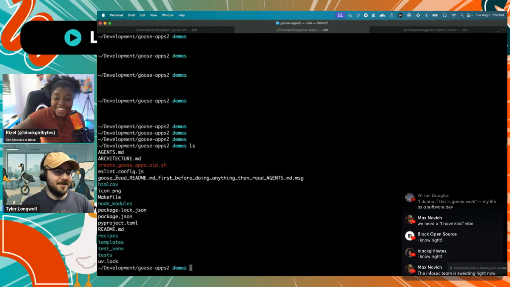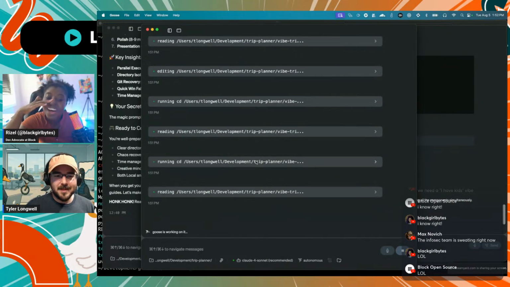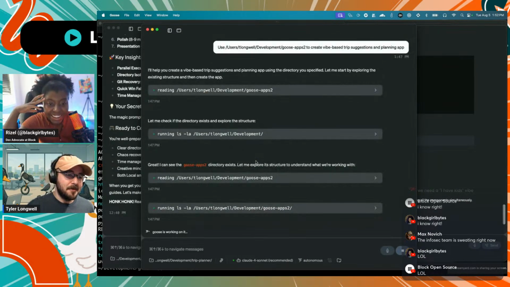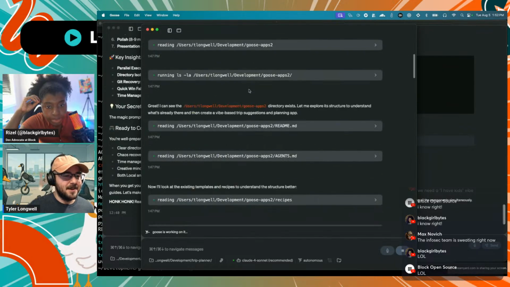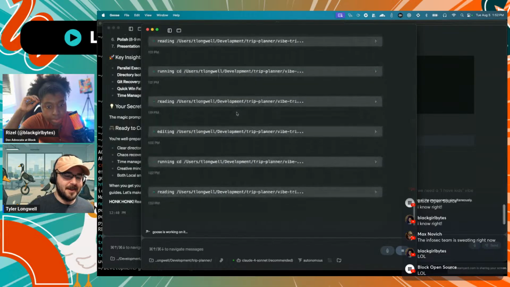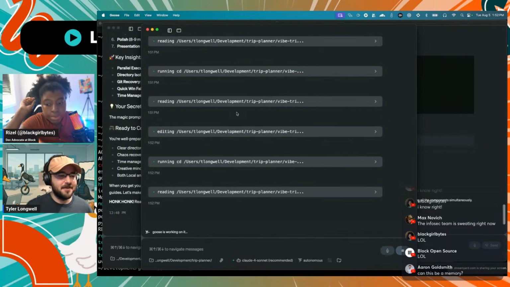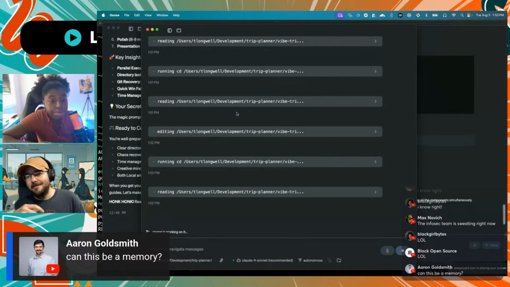So that's nice. No, this is a good tip though. I didn't realize that. Because I put that in there, it looks around and it immediately reads the directions it's supposed to read. So that's a nice feature. And Aaron said, could this be added as a memory?